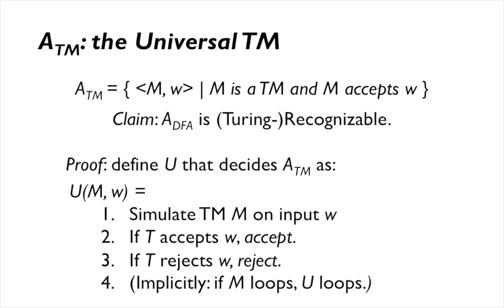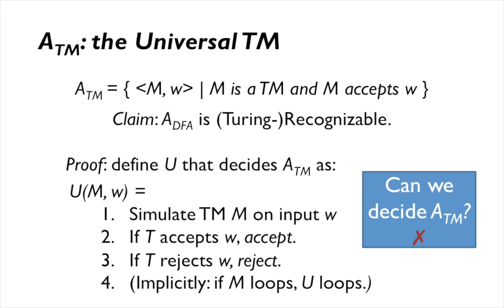Alan Turing, in his seminal paper, actually proved that we can do this simulation. He crafted the universal Turing machine by hand, had a whole bunch of typos in it, just like this slide, but nevertheless did it, showing that the universal Turing machine actually exists. The question is, this is only a recognizing machine. Can we build a deciding machine instead, one that doesn't go into an infinite loop? It turns out that is a problem an algorithm can't solve, and we're going to prove that.